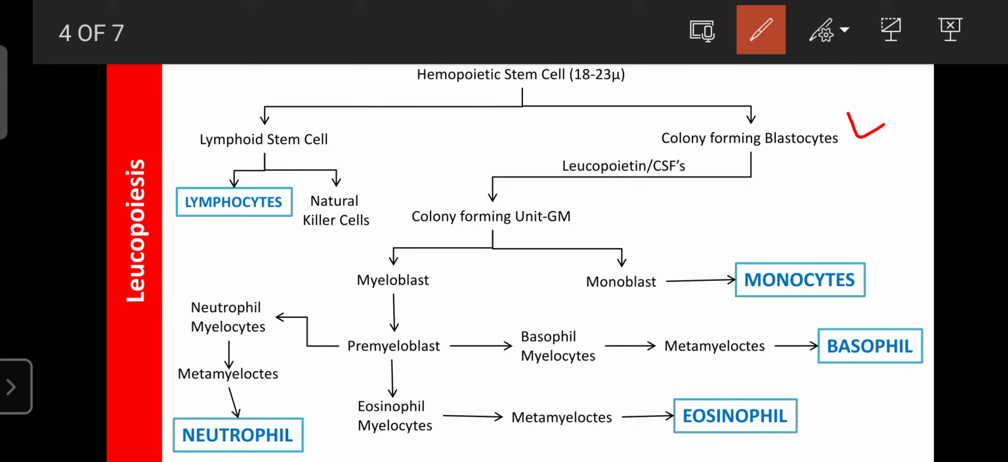So like that, the lymphocytes are one type of the WBC, the agranulocytes, and they are synthesized from the lymphoid stem cells. And here another type of hemopoietic stem cell is the colony forming blastocytes. These cells differentiate in the presence of leukoproteins or colony stimulating factors. This leukoprotein is secreted from the neutrophil, and neutrophil is a type of WBC,